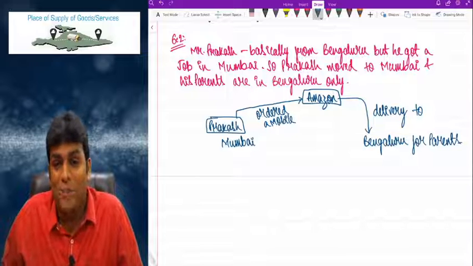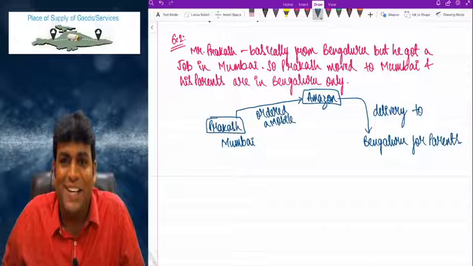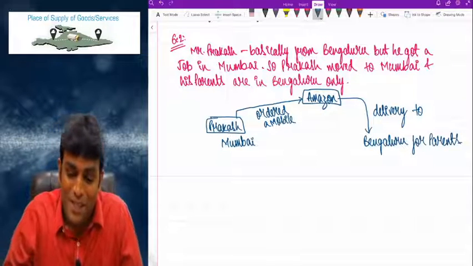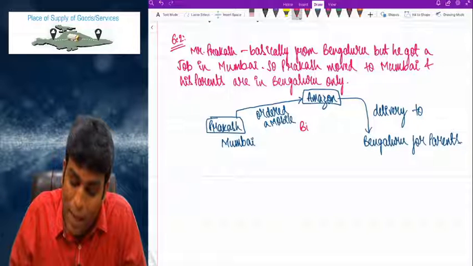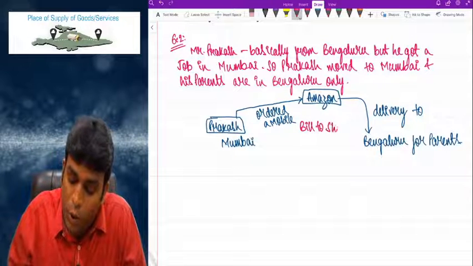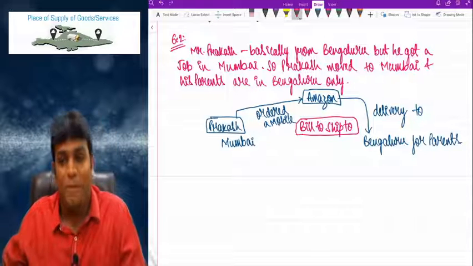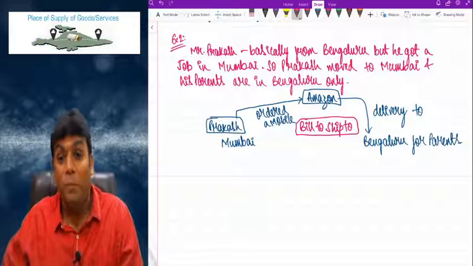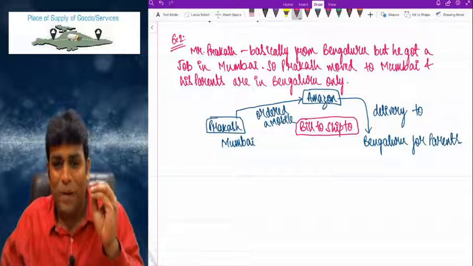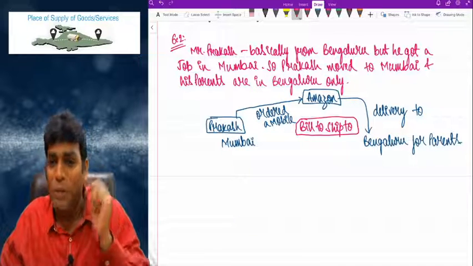Correct, right? Sir, we all know that whenever we open apps like Amazon, Flipkart, we find something called billing address, delivery address. Correct, my dear friends? So this is technically called as bill to ship to model, because the bill is raised on Prakash and the goods are shipped to Bengaluru.